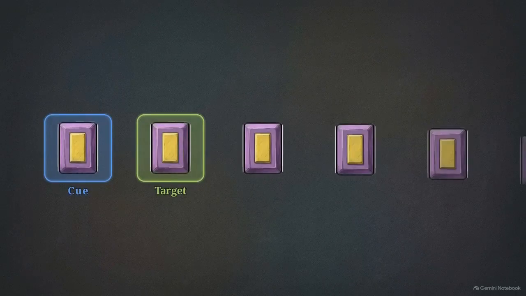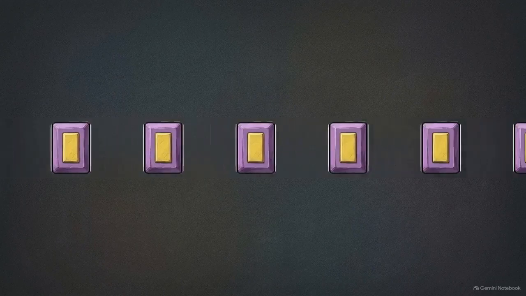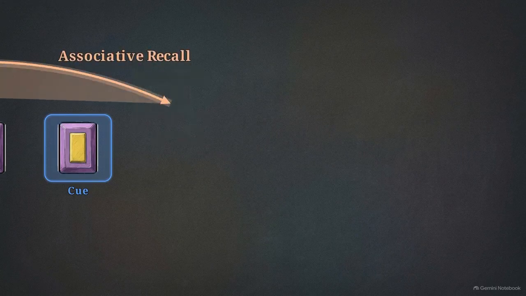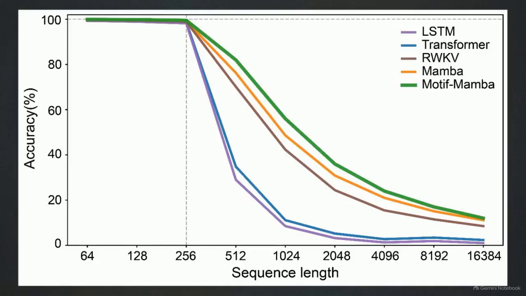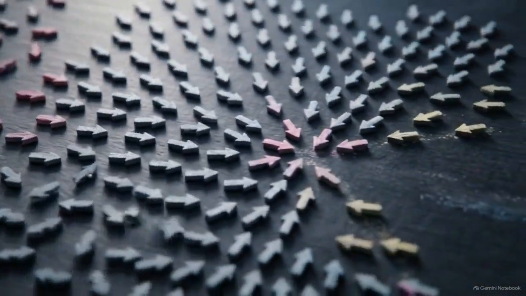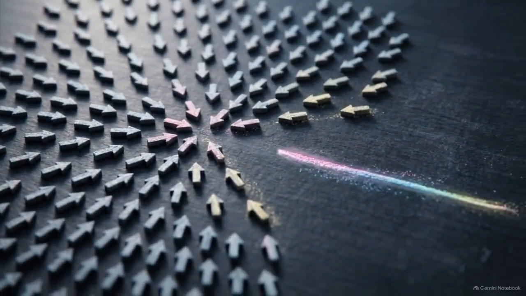We can test this by evaluating the model on the synthetic induction heads memory task, which requires the network to remember and retrieve Q-target associations across a given sequence. This chart tracks accuracy as test sequences scale beyond the initial 256 token training context. The orange line, standard Mamba, suffers rapid, continuous decay immediately after this boundary. The green line, Motif-Mamba, sustains high accuracy at longer contexts, successfully retrieving associations up to 16,384 tokens. The stable, convergent vector fields generated by the biological topology in the latent space directly result in superior long-context memory retention.